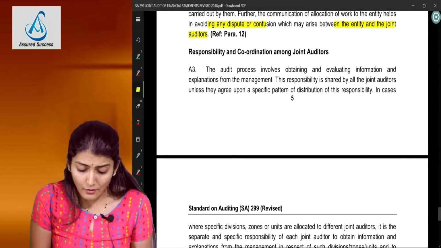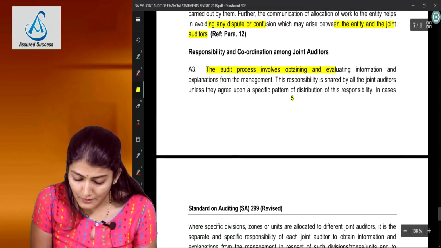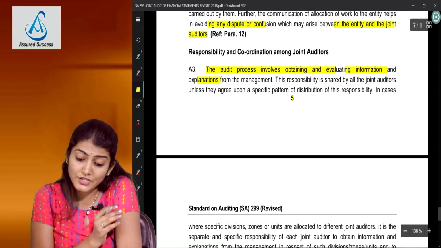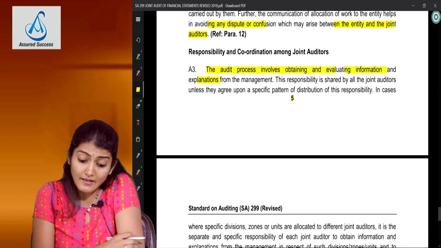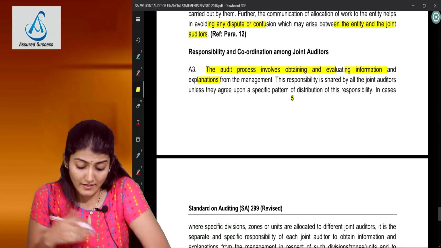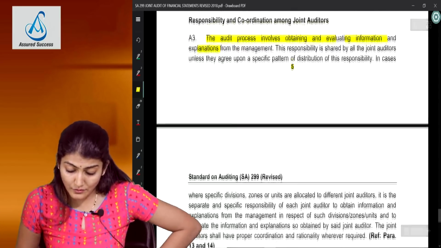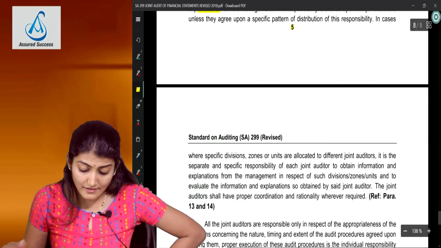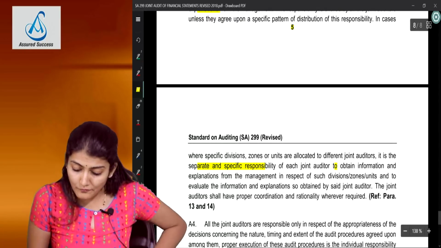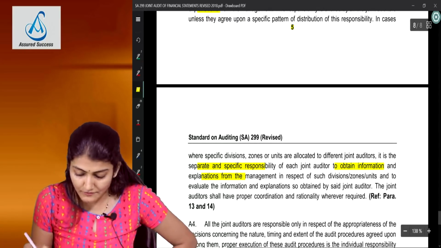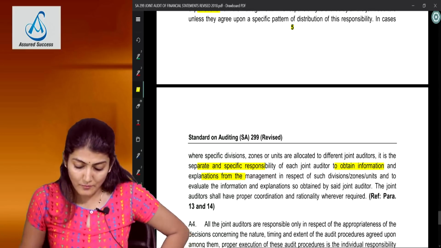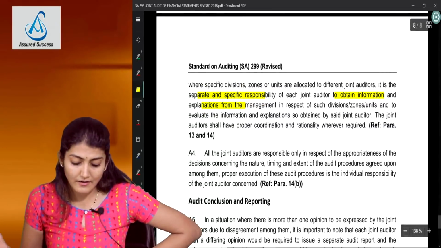Right. So the audit process involves obtaining and evaluating information and explanations from the management. This responsibility is shared by all the joint auditors unless they agree upon a specific pattern of distribution of this responsibility. So in cases where specific divisions, zones or units are allocated to different joint auditors, it is the separate and specific responsibility of each joint auditor to obtain information and explanation in respect of that division, zone or unit, and to evaluate the information. Yes, the auditors shall have proper coordination and rationality where required.